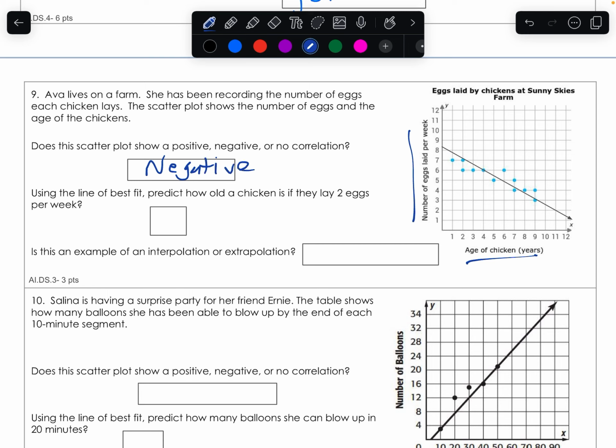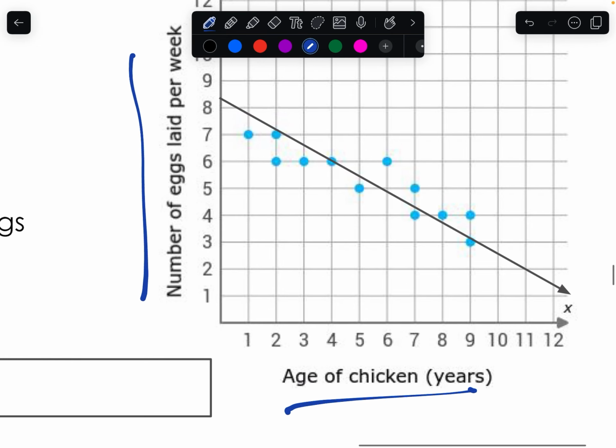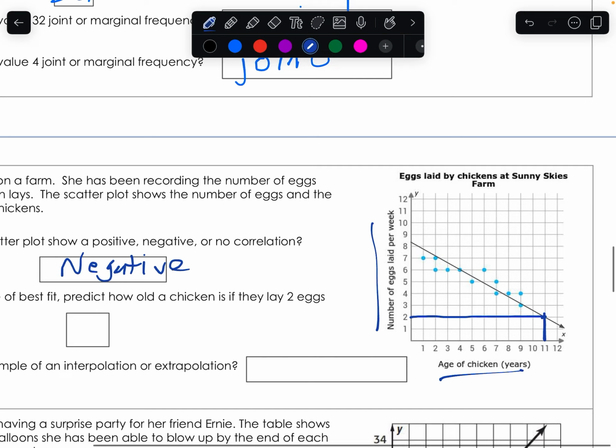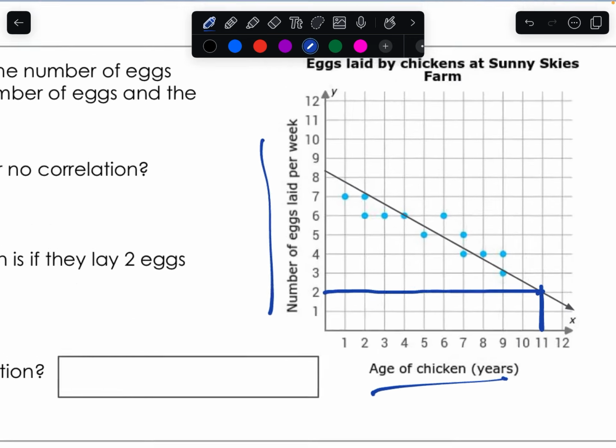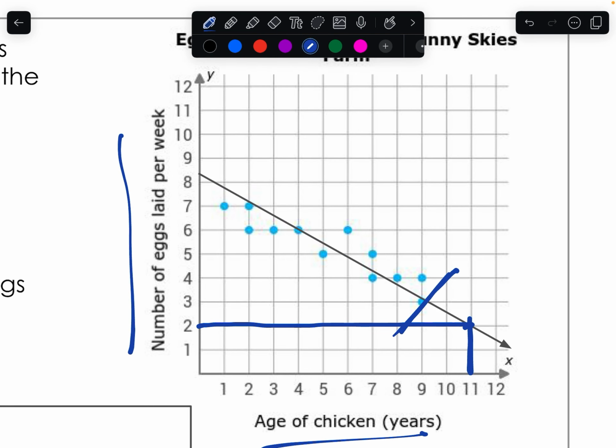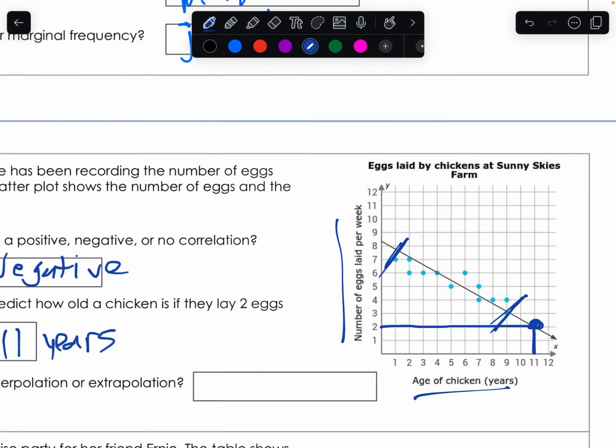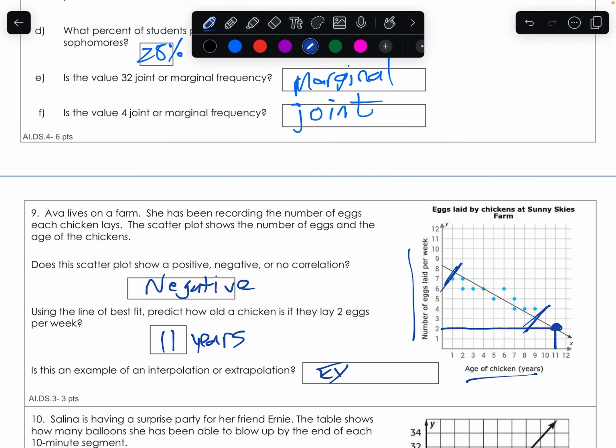Using the best fit line, predict how old a chicken is if they lay 2 eggs. So looking at 2 eggs, I'm going to take that all the way to the point right there, and that is going to be 11 years old. Is this an example of interpolation or extrapolation? So if you look at your data, it stops right here and here, and the point we used was outside of that data. So that's going to be extrapolation.